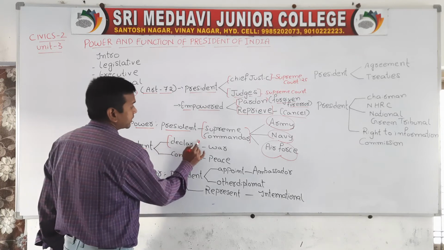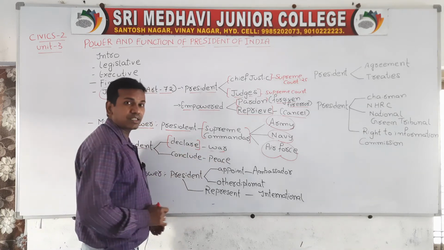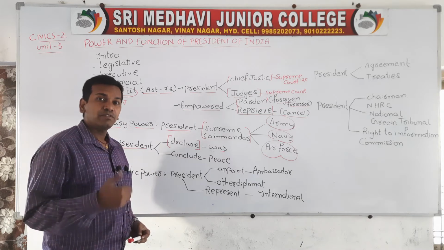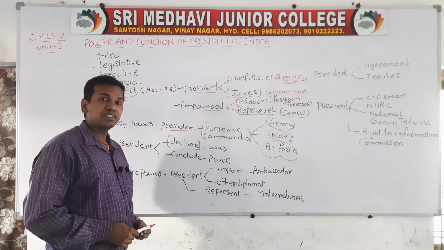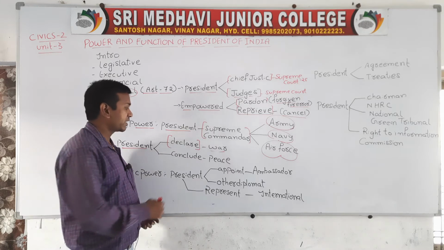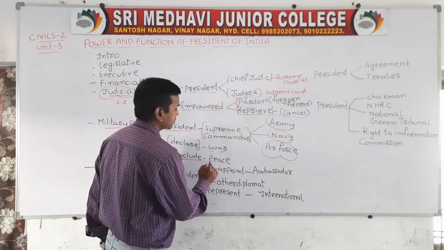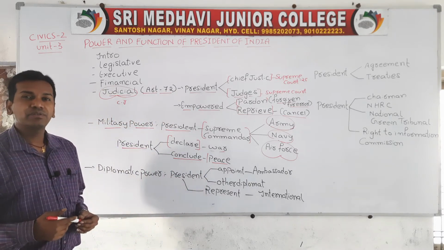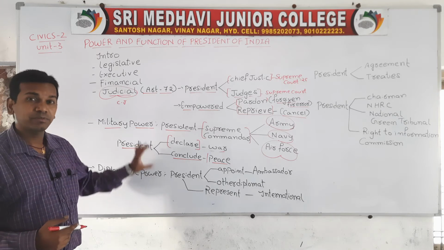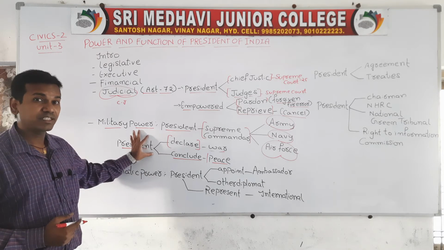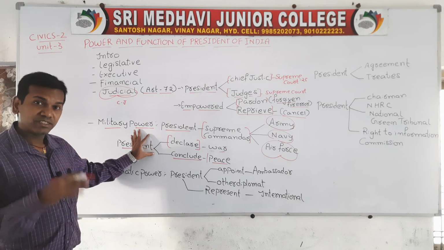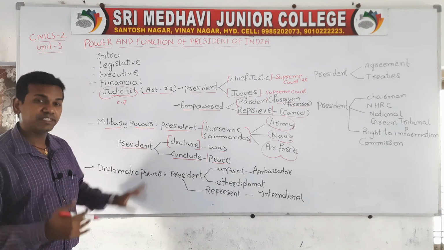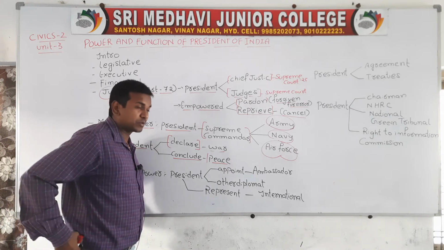If the president wants to declare war, he can declare war. That is under the control of the president only. If he wants to conclude peace, he can also conclude peace. Even though the prime minister is powerful and acts as the real executive, declaring war and emergency power are under the control of the president only. The president alone will decide whether we should declare war or conclude peace with any country.